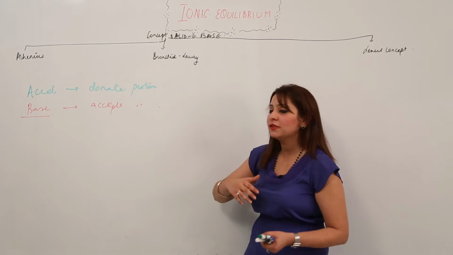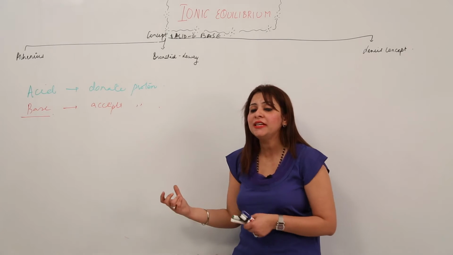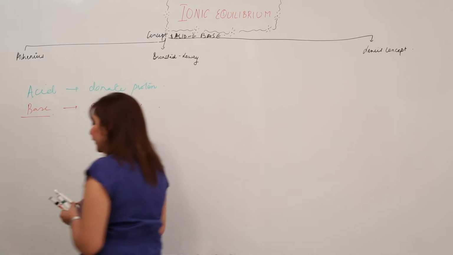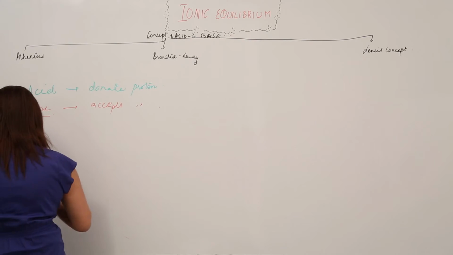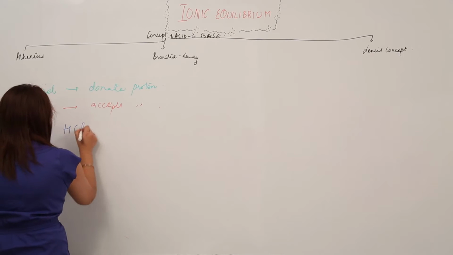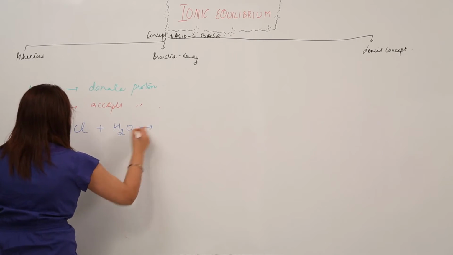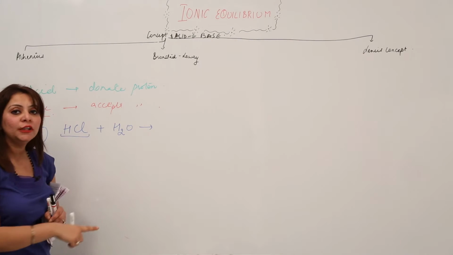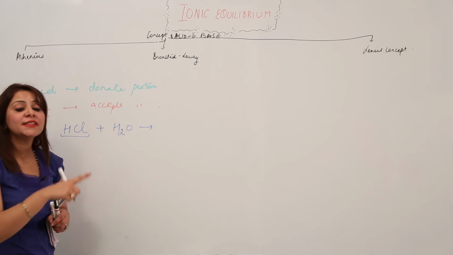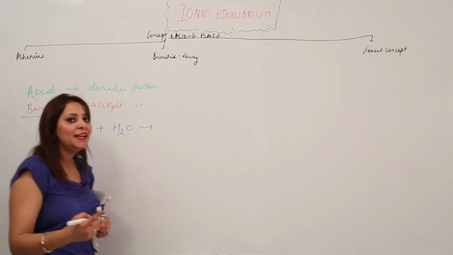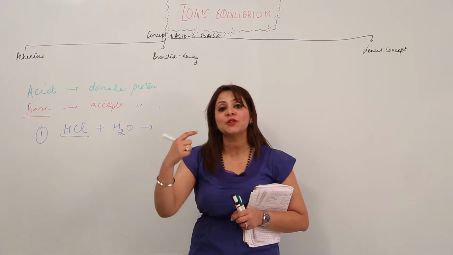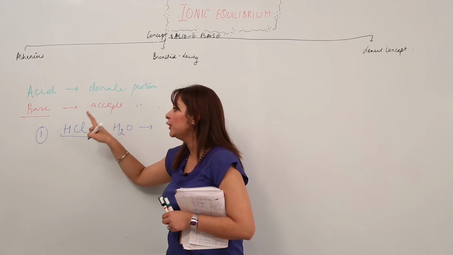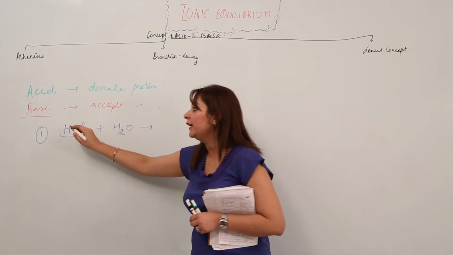I'm writing a few examples, and you will see how a substance donates a proton and how a substance accepts a proton. The first example we have is HCl plus water. HCl possesses the proton. When we dissolve it in water, it is going to donate the proton, because anybody can donate only the substance which it actually has. This molecule has the hydrogen ion, so when we dissolve it in water, it just donates its proton.